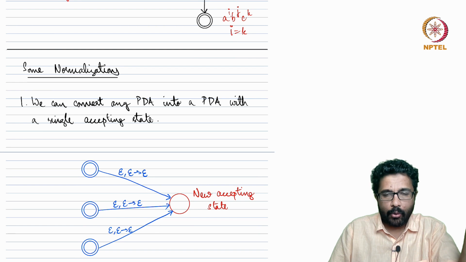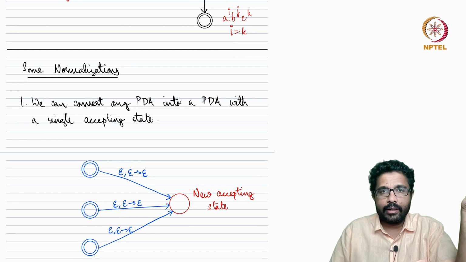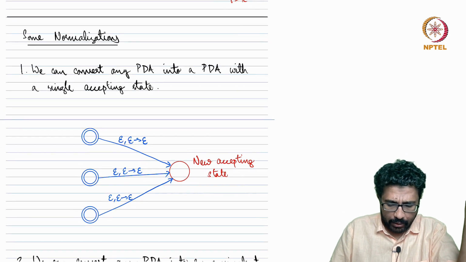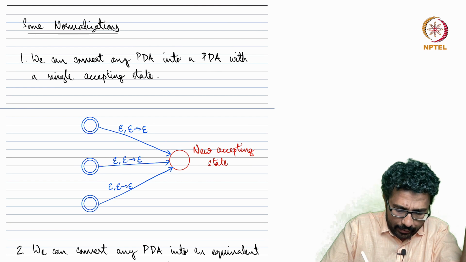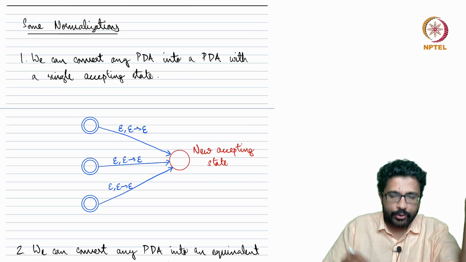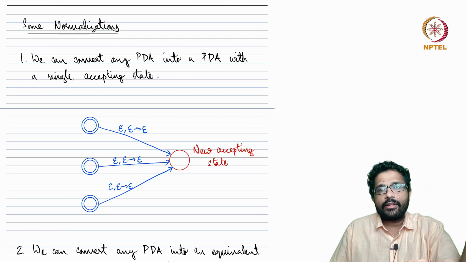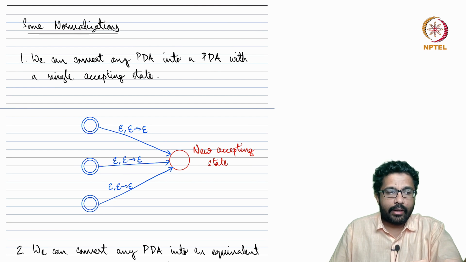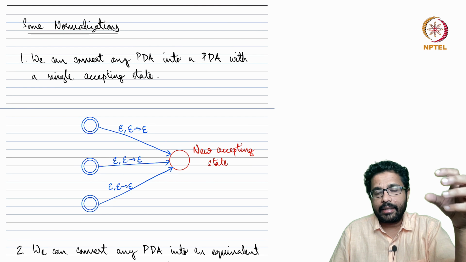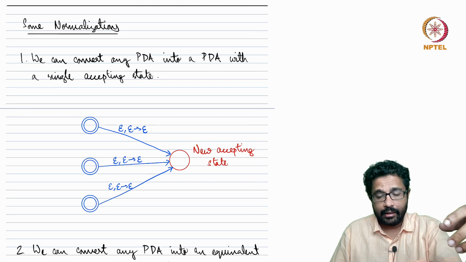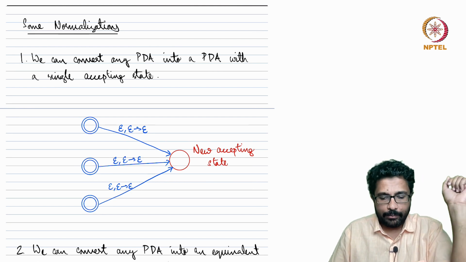some modifications that we could do in the case of PDAs. Number one: if you recall, if you have an NFA that has multiple accepting states, we could convert it into an NFA that has only a single accepting state. We can pretty much do the same thing in a PDA.